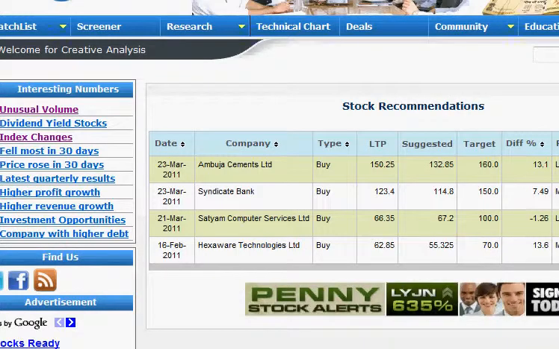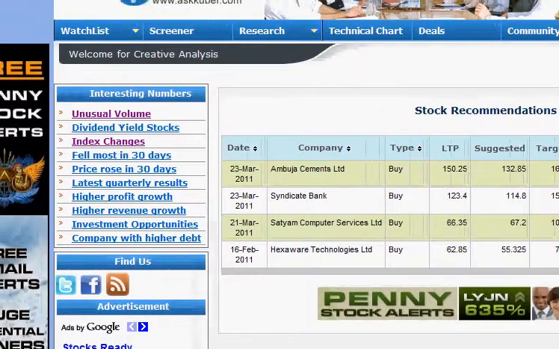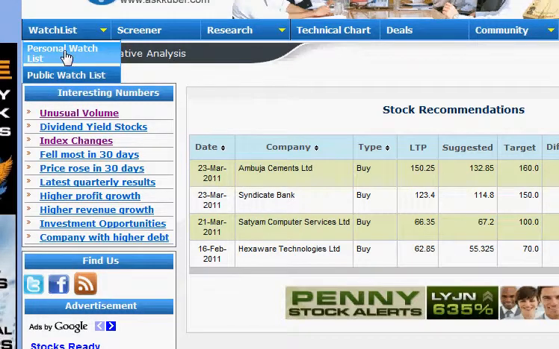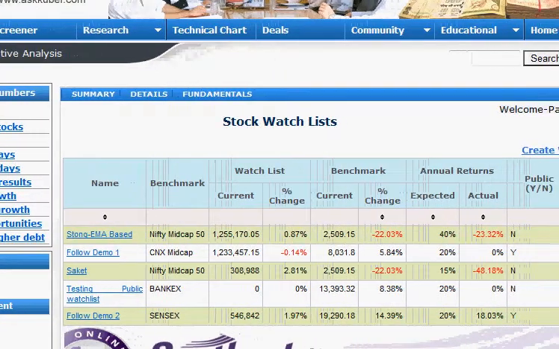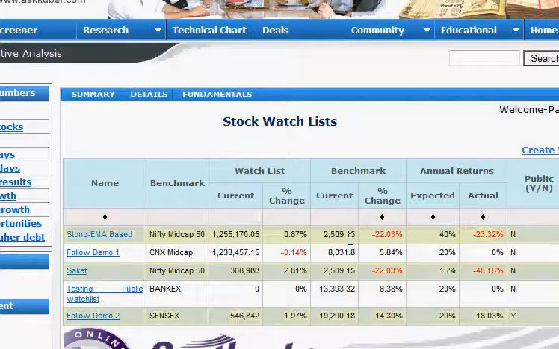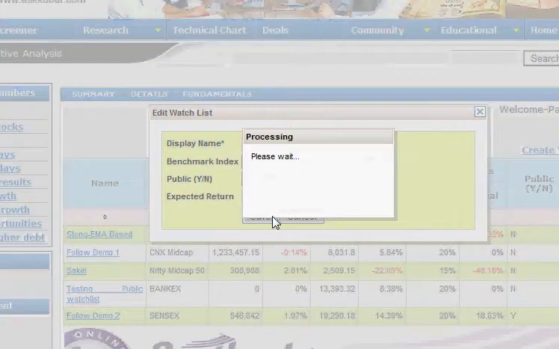Okay, so this covers our two new features: Stocks to Watch and Interesting Trend. The third feature we have is the public and personal watch list. A personal watch list is one created by you, and only you can view it. But you can make a watch list public by clicking on the edit button. When you say no, this watch list will no longer be public, and when you say yes, this watch list will be public now.